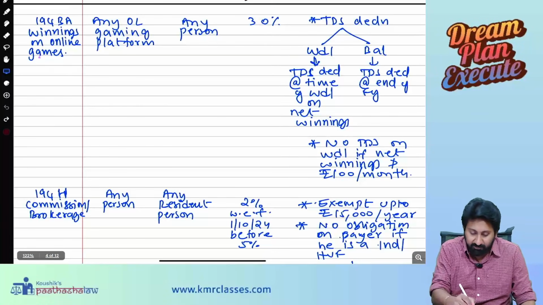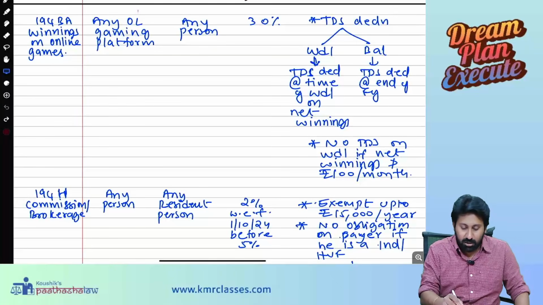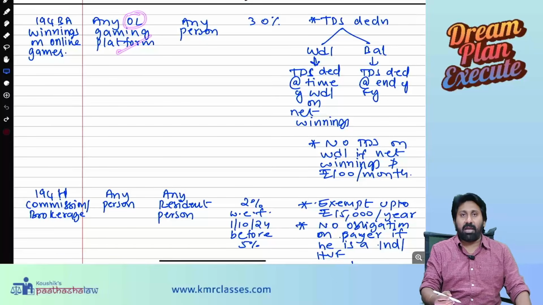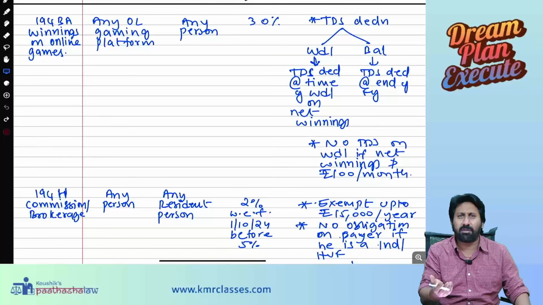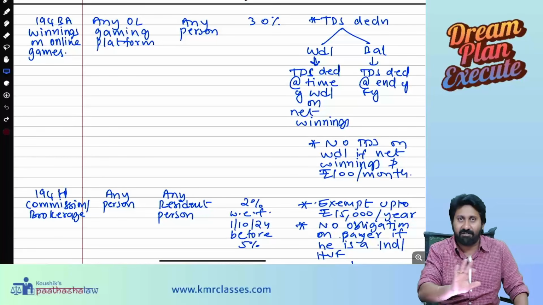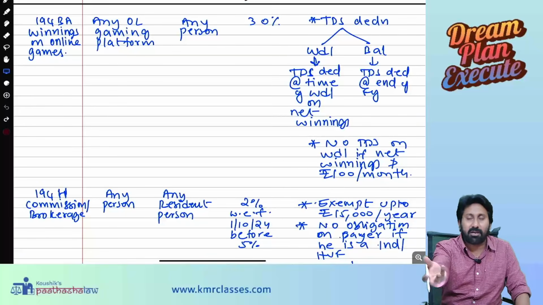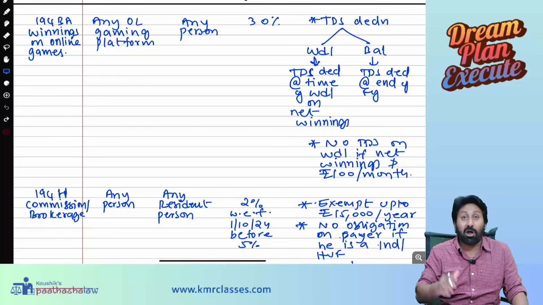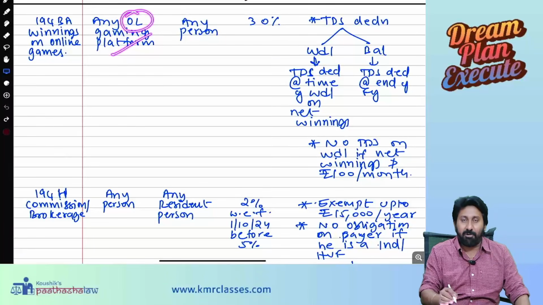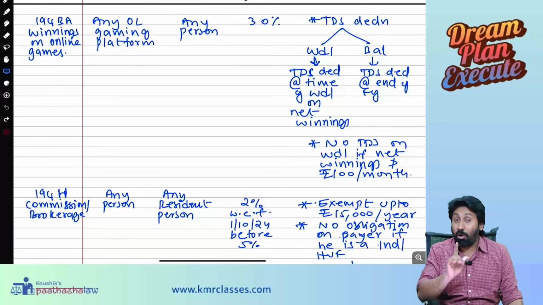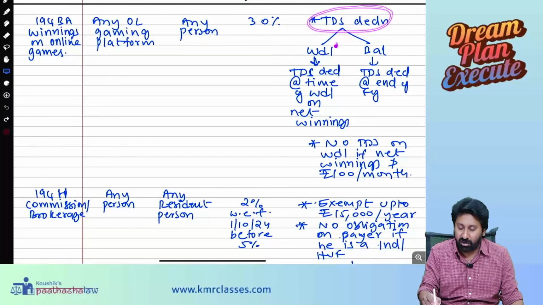Next, 194BA, winnings on online games. Any online gaming platform, like Rummy Circle and so many other online platforms, that is paying money. I am not having any knowledge of online gaming, but I know the taxation on online gaming. So when any online gaming platform pays any person, how much is deducted? A flat 30% will be deducted. TDS is deducted on withdrawal.